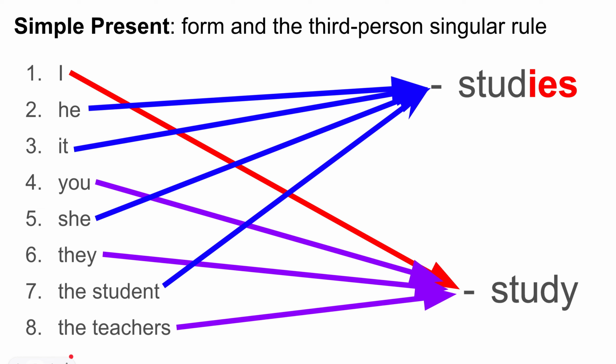He, it, she, and the student are third person singular nouns. When you have he, it, she, and the student, you're going to add ES or S to your verbs.